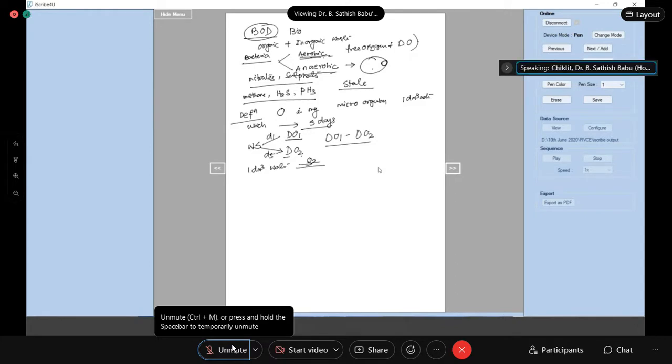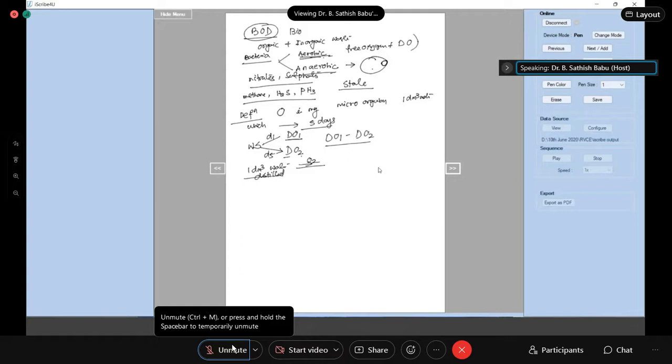I am telling you, take 1 dm cube of water sample and bubble it with oxygen for 24 hours. Is it clear? Yes, ma'am. So the maximum amount of oxygen will be dissolved in the water sample. Is it clear? Yes, ma'am. Okay, so you have taken distilled water.